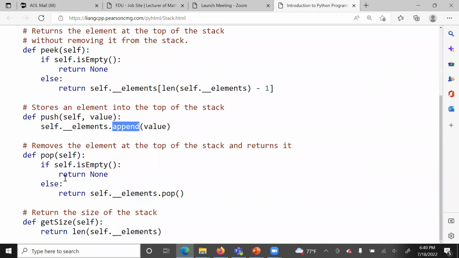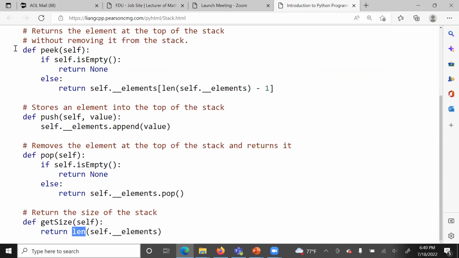Now pop we want to remove. So first we check, we don't want to remove an item from empty stack. So we check first if the stack is empty. If the stack is empty, return none. Otherwise, we call the method pop to remove the item from the stack. Remember again, the pop is a built-in method already for us in Python list. Then next we get a size. The size, we can use the length built-in method len.